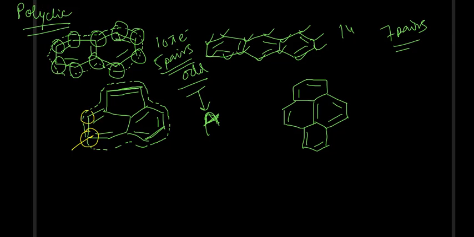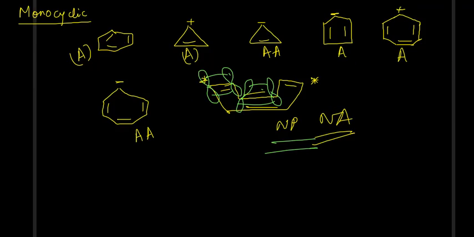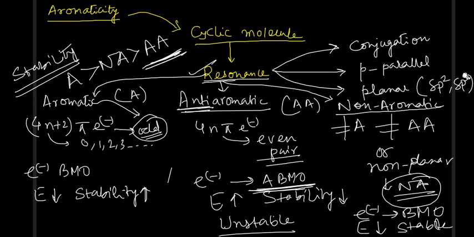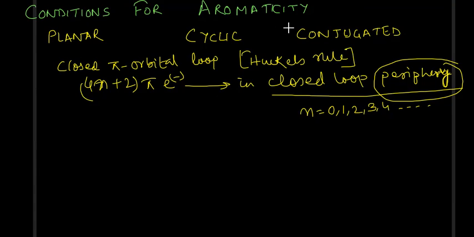So 1 2 3 4 5 6 7 8 9 10 11. 11 pi electrons. I hope you have drawn this structure. You can see this pi electron we have not taken. Why? Because we will take only the pi electrons in the periphery. While writing Huckel's rule, I had given you this new concept. You will only take it in the periphery.